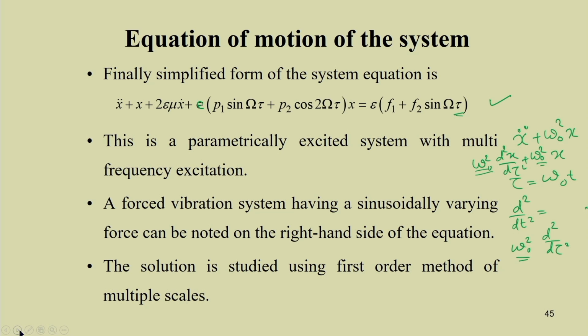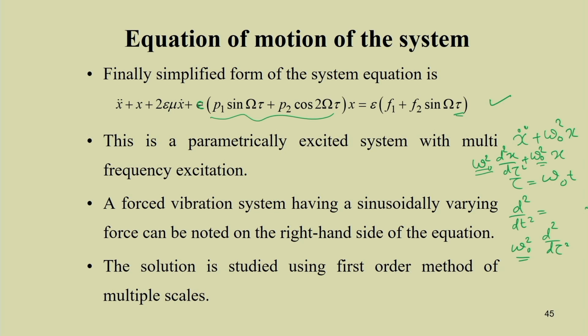Here you note this equation: x double dot plus x plus 2 epsilon mu x dot plus epsilon (P1 sin omega t plus P2 cos 2 omega t) into x. The coefficient of x is a time varying term, similar to P(t). We have seen this can be reduced to a Mathieu-Hill type of equation.